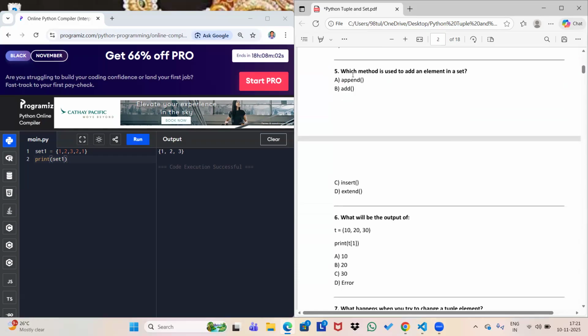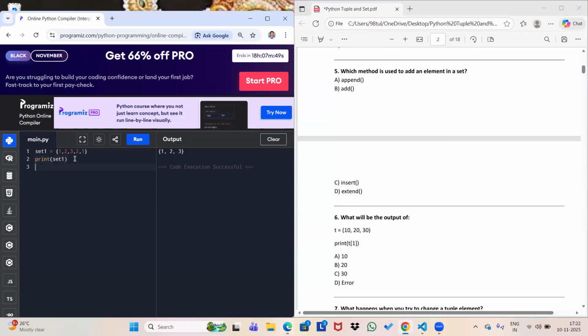So next one, which method is used to add an element in a set? As it is mentioned, add an element in a set, so the add function will work here. Let me show you how it's working. Set 1 dot add. As I told you, a set is mutable, but the elements present in a set are immutable.